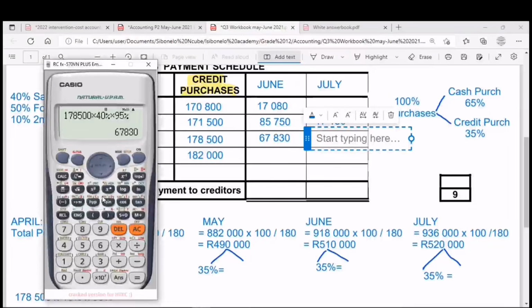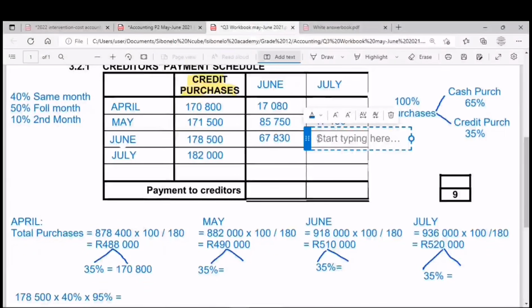So how much is the 50%? So siyabasusa laba, sesifuna the 50% of that balance. So the 50% is 89,250. So 89,250 is gonna be settled in July. Then 10%, guys. When are we gonna settle 10%?